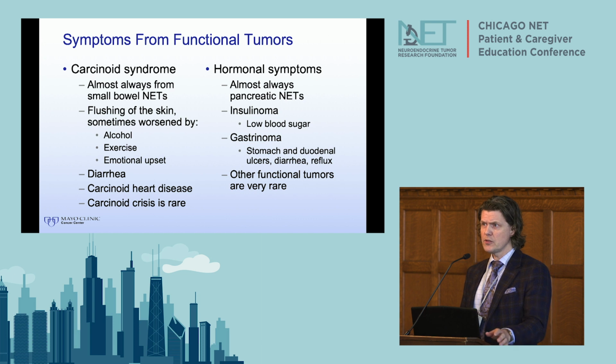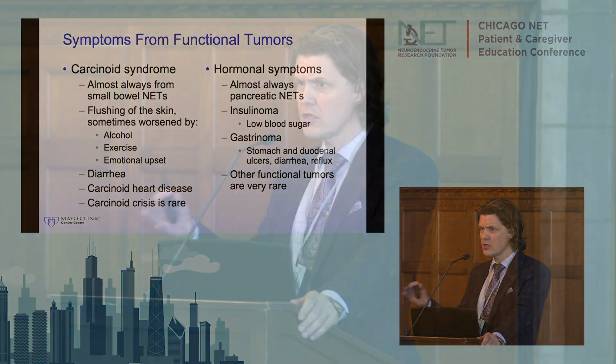So carcinoid syndrome is something we see in the small bowel neuroendocrine tumors. This is usually caused by production of chemicals such as serotonin that result in symptoms such as diarrhea and flushing. The diarrhea is generally caused by serotonin. The flushing is not caused by serotonin. That's caused by some other chemicals that these tumors make. If you take someone and give them an IV infusion of serotonin, they will have diarrhea, but they may not flush. And these are sometimes worsened by alcohol, exercise, emotional upset, that sort of stuff. And with time, these can actually damage the heart valves. I'll show you some pictures of that as well.